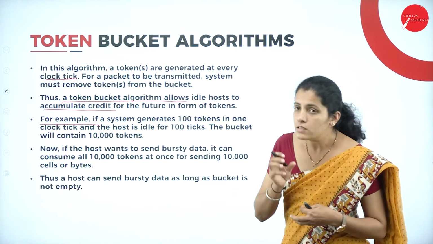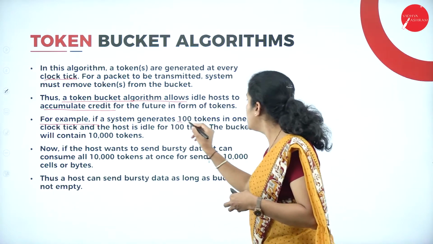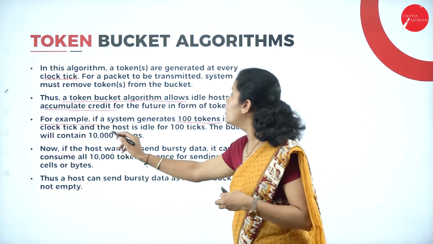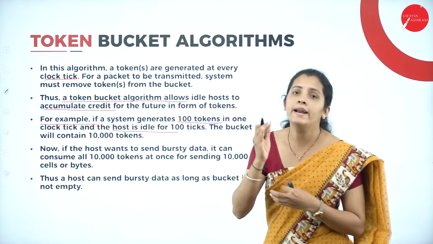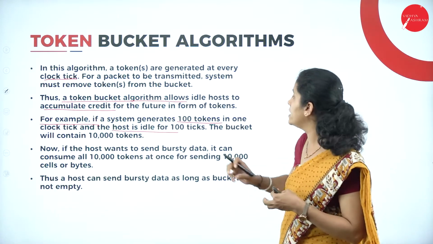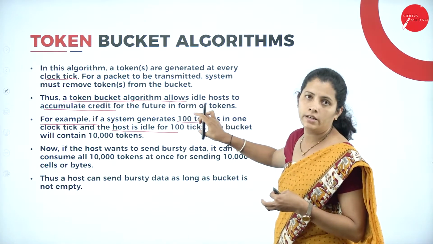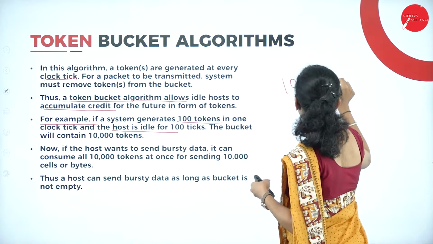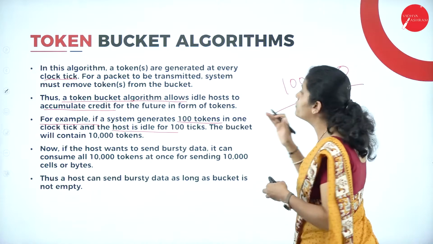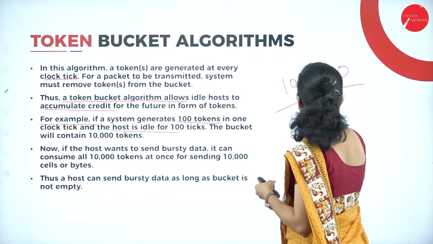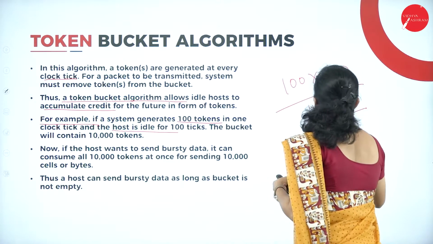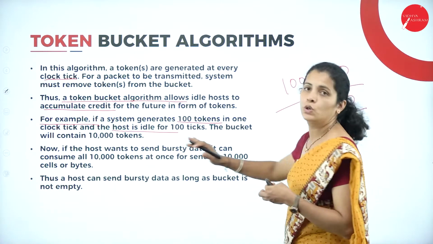If a system generates 100 tokens in one clock tick, then the idle host is going to generate 100 ticks. So it is 100 into 100. What's the capacity of the bucket now? That is 10,000.